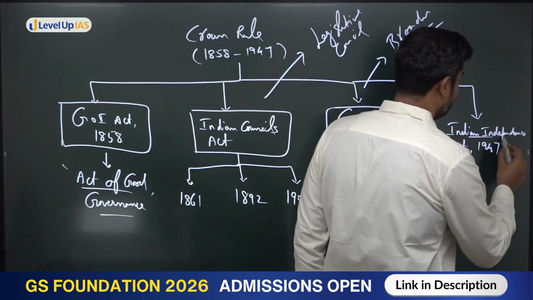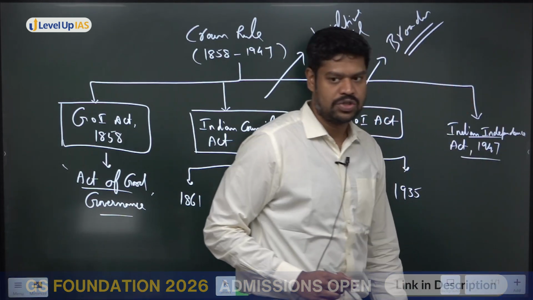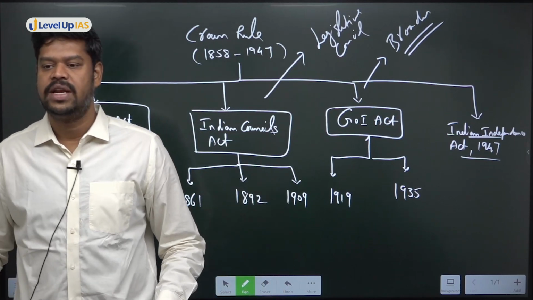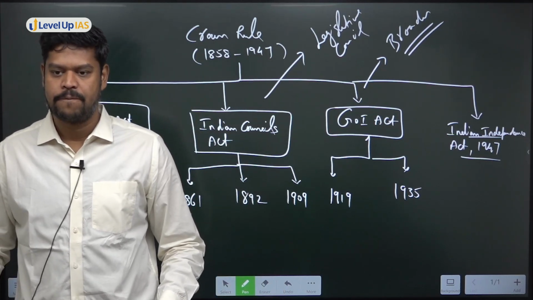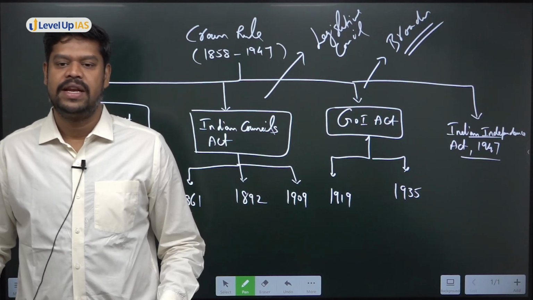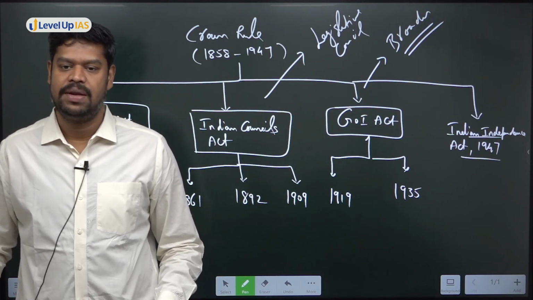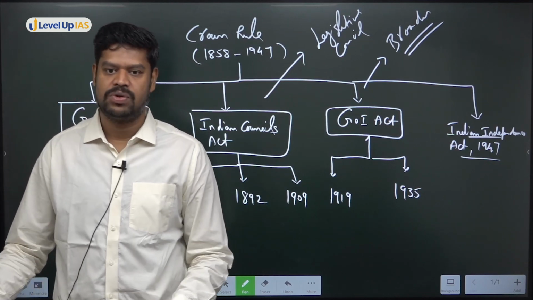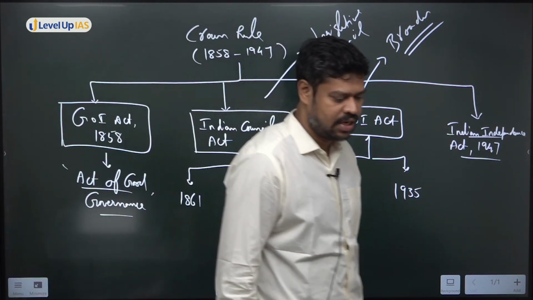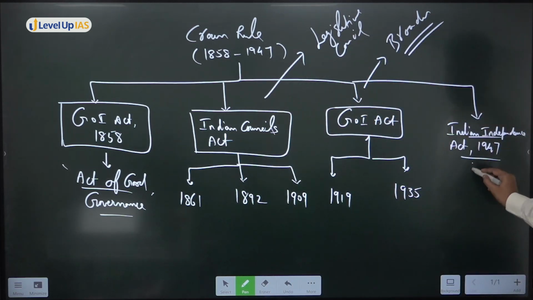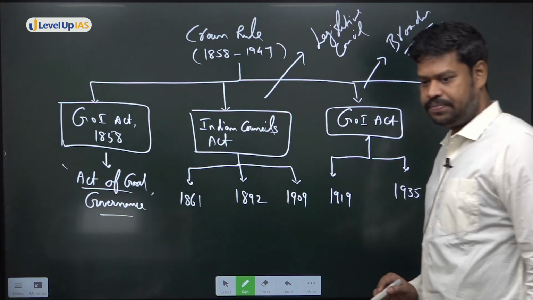And then finally it came to what is called the Indian Independence Act. And what was the major provision of the Indian Independence Act? The only thing that happened by the Indian Independence Act is India was given independence with a dominion status. It was not a republic at that point of time. Okay, now India was given independence in 1947. And how do you think India was governed after the Indian Independence Act?